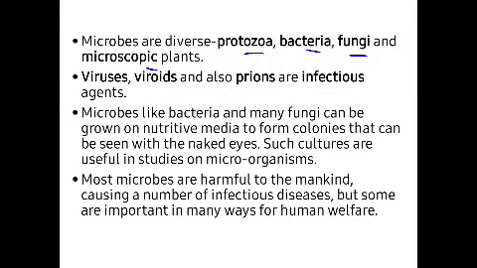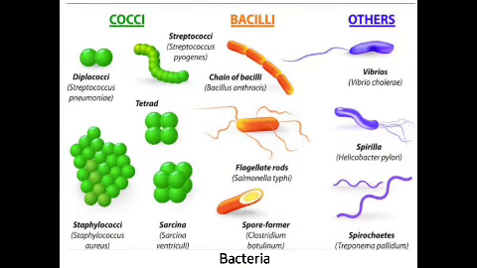So next one is the bacteria. This bacteria consists of different shapes, sizes and varieties. You can see in the diagram cocci, bacilli and others. The cocci include the diplococci, that means two spherical bacteria together. An example is Streptococcus pneumoniae, the bacteria which causes pneumonia, having a spherical shape, and Staphylococcus aureus.